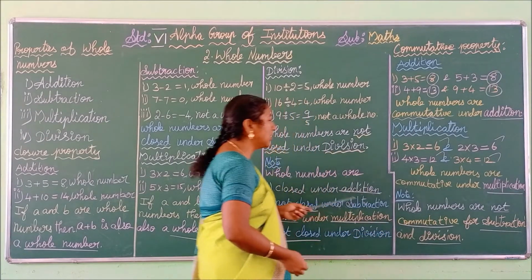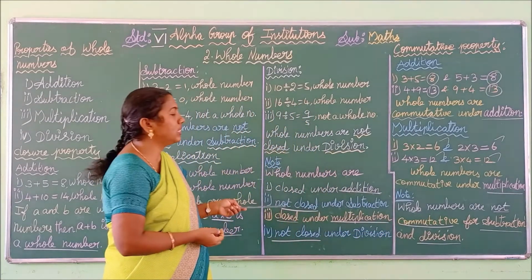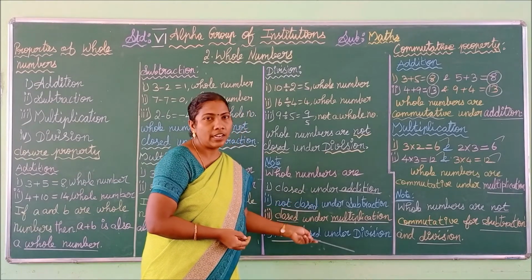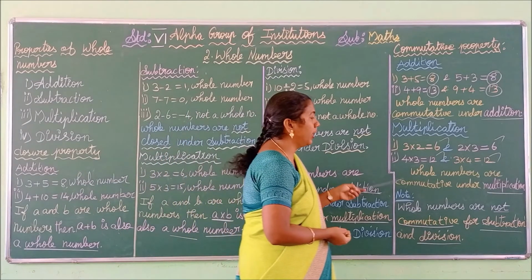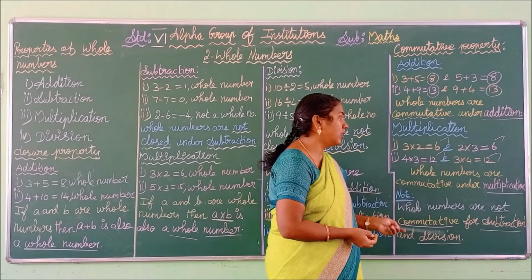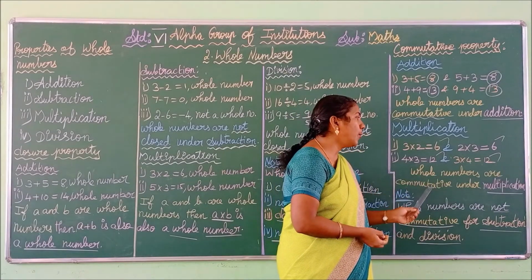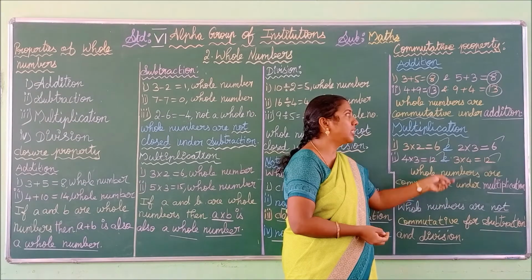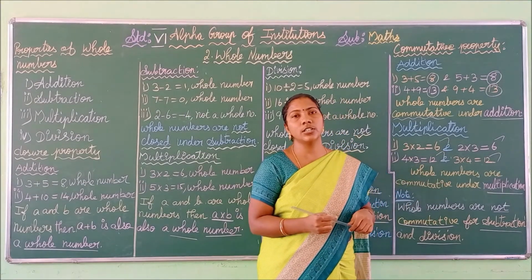In this case also, closure property fails for subtraction and division. For commutative property also it fails for subtraction and division. Thus whole numbers are commutative under multiplication as well as addition. It's clear, children?